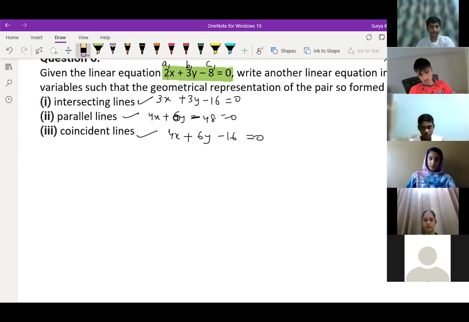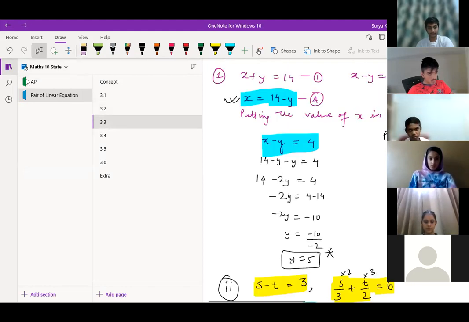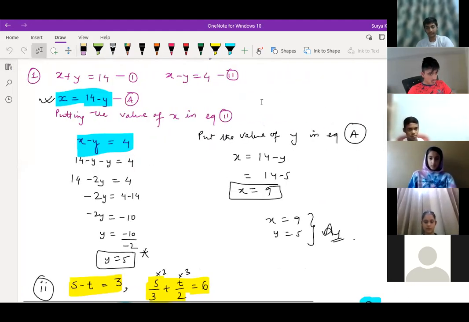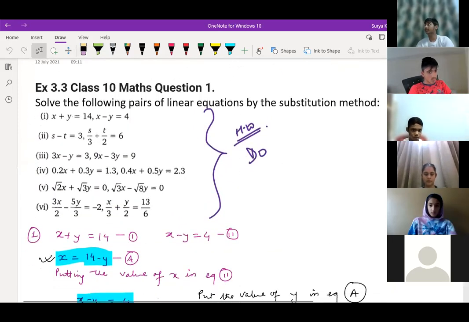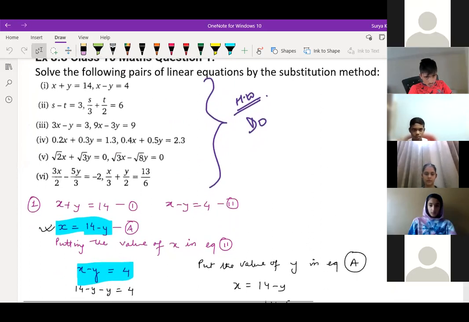Fine. Children, anyone having doubt to write the equations over here? Any one of you? Guru Bani, you were getting doubt? No, sir. All right. So we are moving to the next exercise, children. Two exercises and we finish. Now we are moving to the third exercise. So these are the simple equations they have given over here. You should do this by substitution method. So we only do two questions over here. One you do, children. Question number 5th and the last one, 6th.